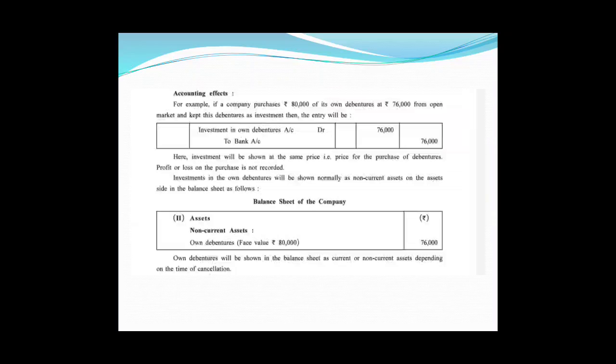Either the company may cancel them or resell them, since it is an investment for the company. So the company will either cancel or resell. Let us see what the entries will be if the company cancels them.